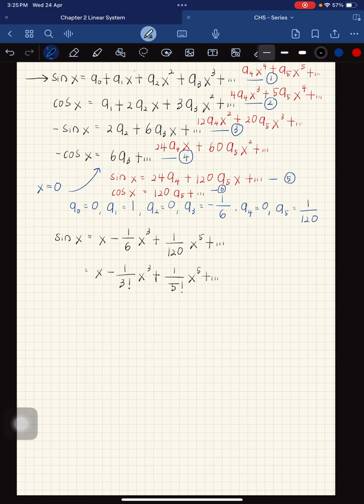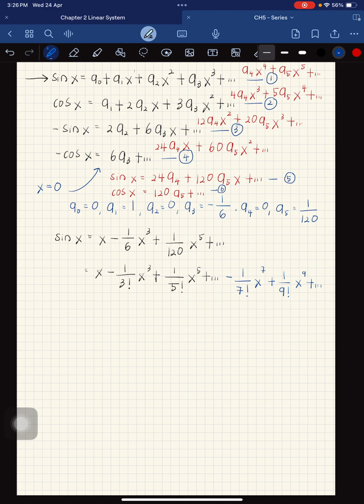If I want to expand, I can, because I can see the pattern is plus, minus, plus. The next one will be minus 1 over 7 factorial x to the power of 7, plus 1 over 9 factorial x to the power of 9, and so on. Okay, so this is the answer.